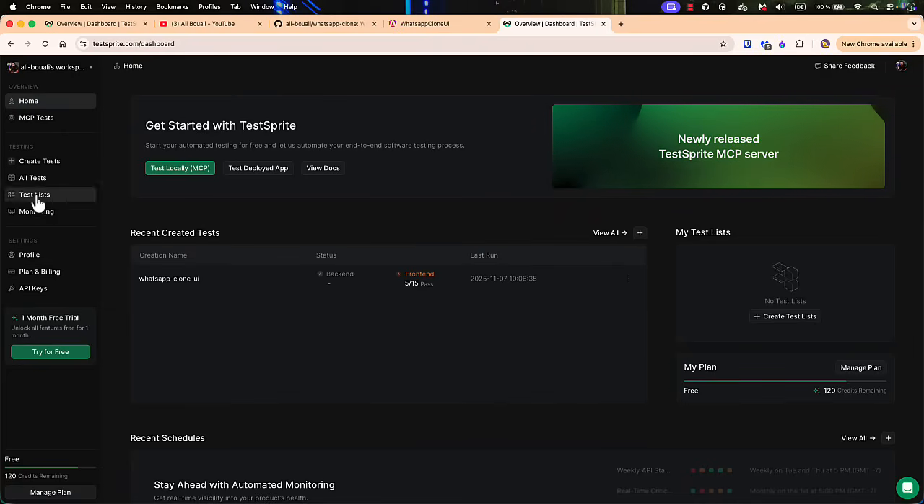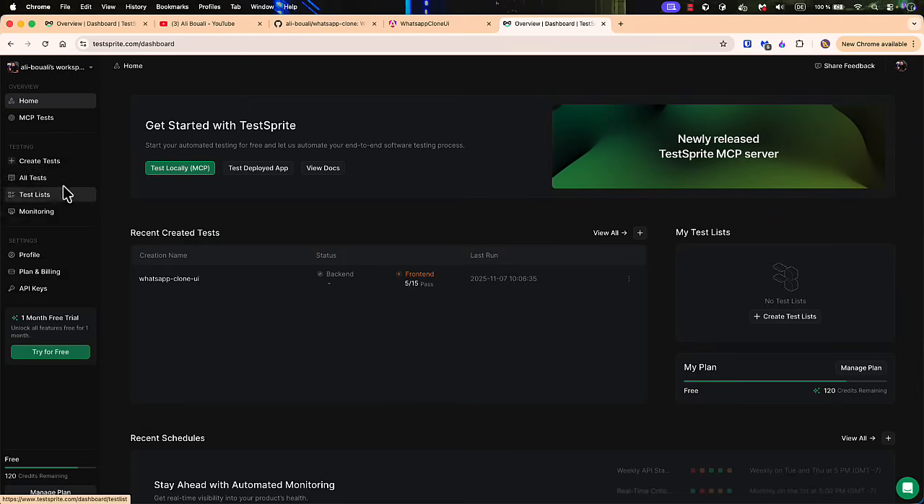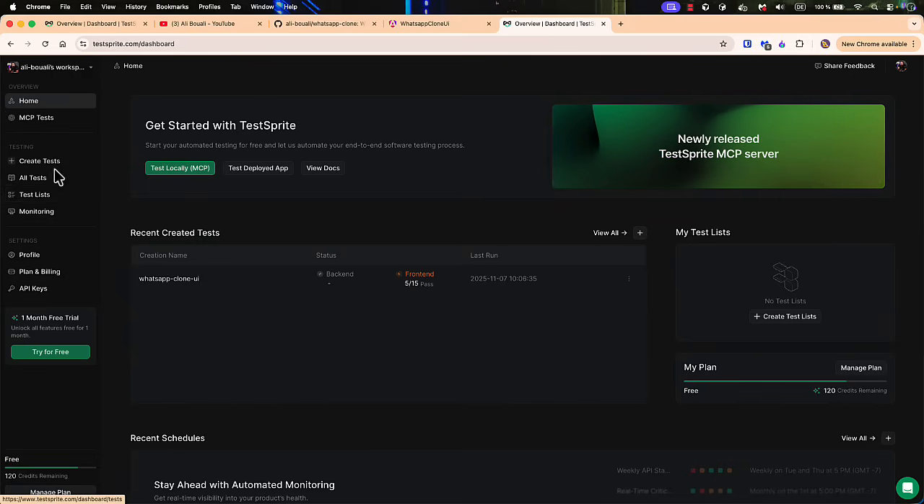And here we have this dashboard, so you can create tests, you can see all the tests, you have MCP tests, we will come back to this one a little bit later, and we have the test list, monitoring, profile, and so on and so forth.